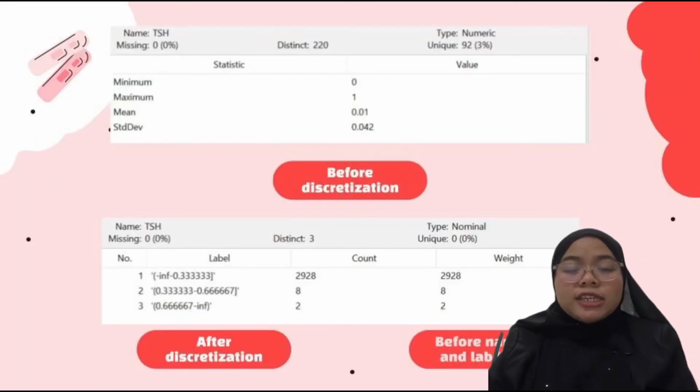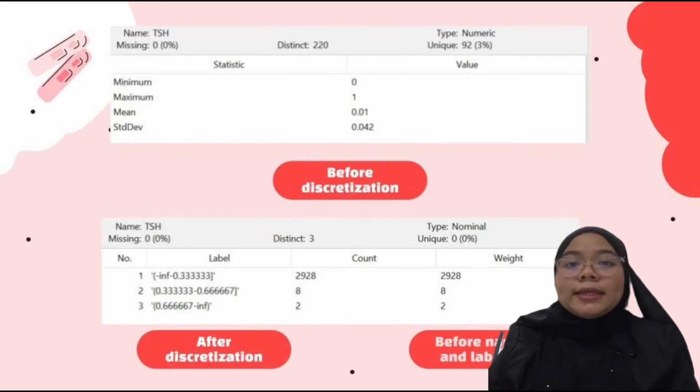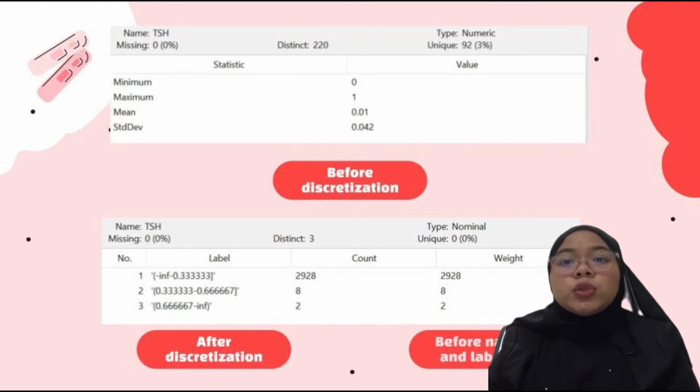The upper image is the dataset before we apply the discretize filter for the TSH attribute. As we can see, the dataset shows the minimum, maximum, mean, and standard deviation values, and the distinct count is very high, which is 220. The below image is the dataset after we discretize.